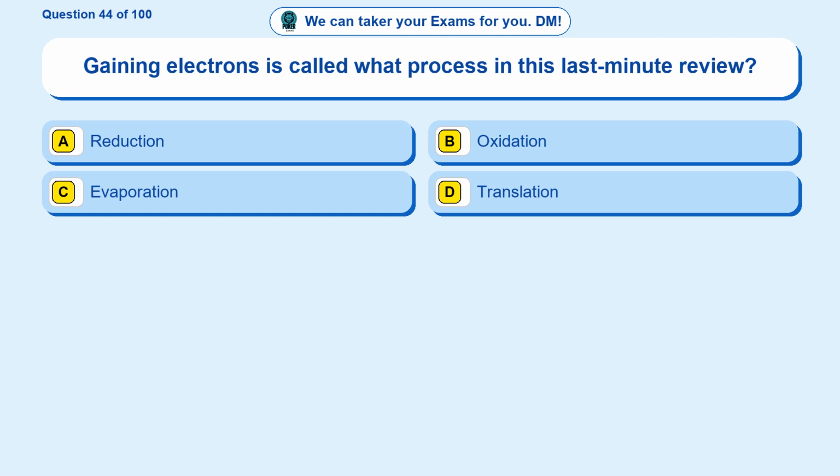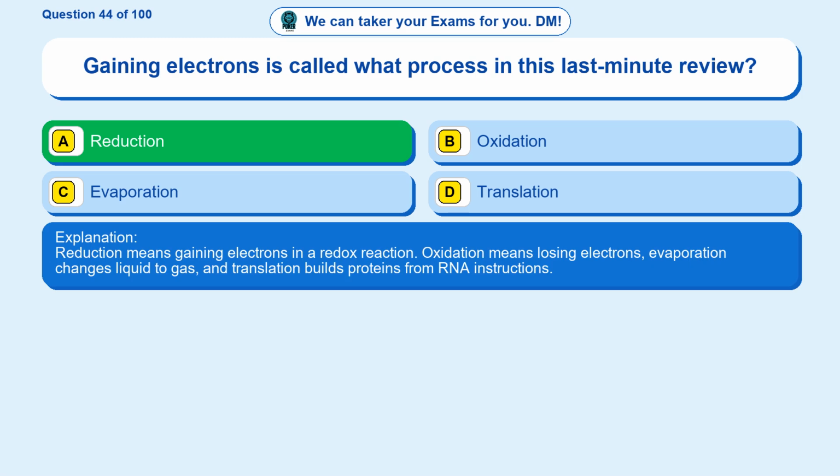Question 44. Gaining electrons is called what process in this last-minute review? Option A, reduction. Option B, oxidation. Option C, evaporation. Option D, translation. The correct answer is option A, reduction. Reduction means gaining electrons in a redox reaction. Oxidation means losing electrons, evaporation changes liquid to gas, and translation builds proteins from RNA instructions.